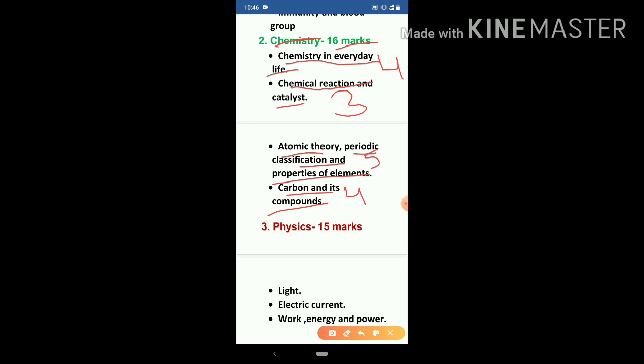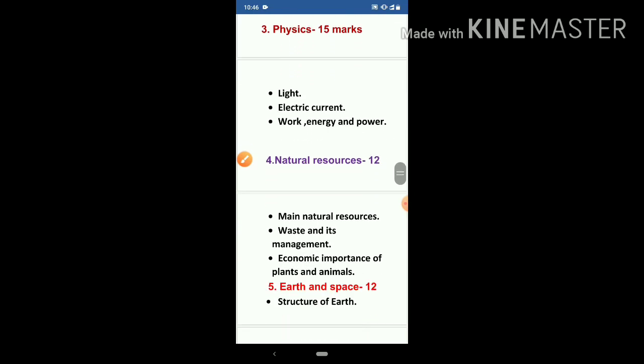Now, moving towards the third part of our syllabus, the third part is physics. It covers 15 marks and there are 3 chapters in physics. First chapter is light, second is electric current, third is work, power and energy. And all the 3 chapters are of same weightage, 5 marks each. In this way, physics covers 15 marks.